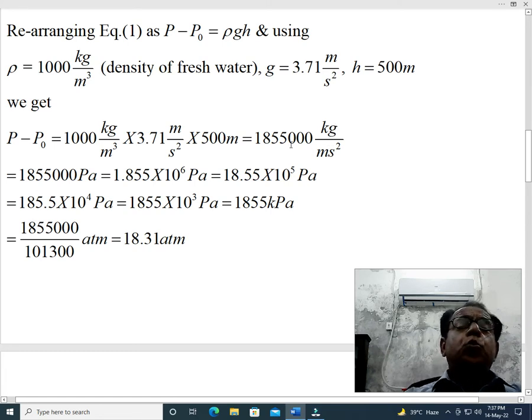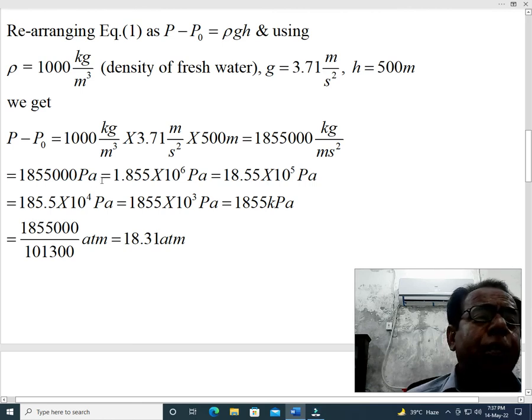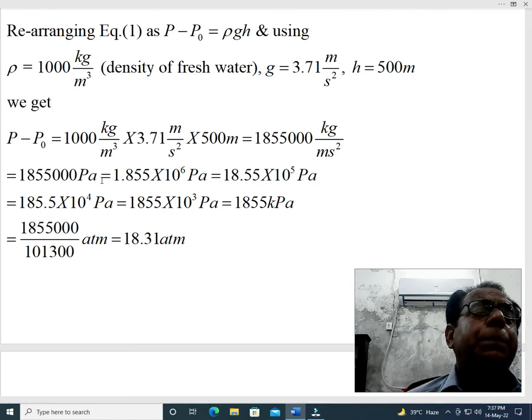So our answer is 1855000 Pascal. To this extent, our solution to part A has been solved. However, as a matter of discretion, we are now writing this figure in slightly different shapes. It is not necessary.